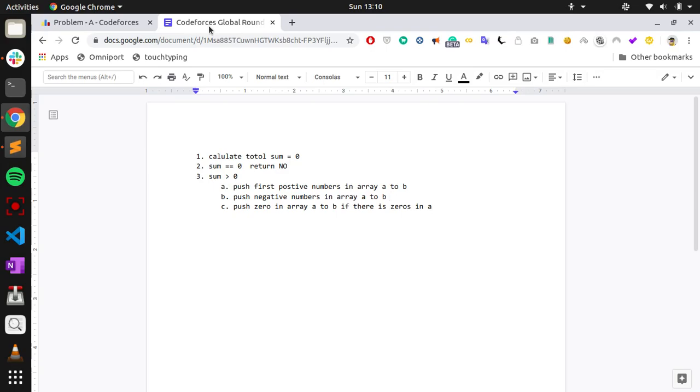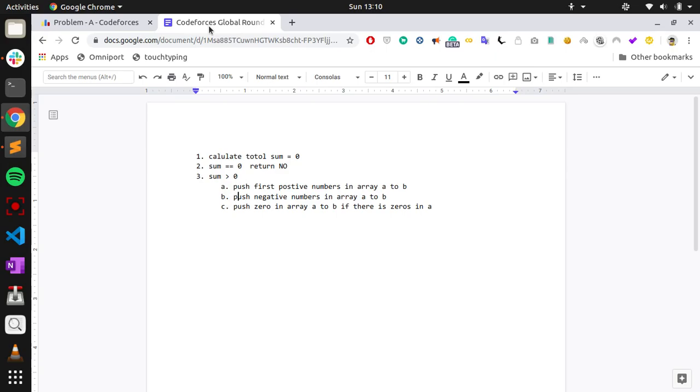So why is this so? Since we are pushing all the positive numbers first, there will be no prefix whose sum is 0. Once we push all the positive numbers, while pushing the negative numbers, the sum is going to decrease, but it will decrease only up to the total sum, which is greater than 0.